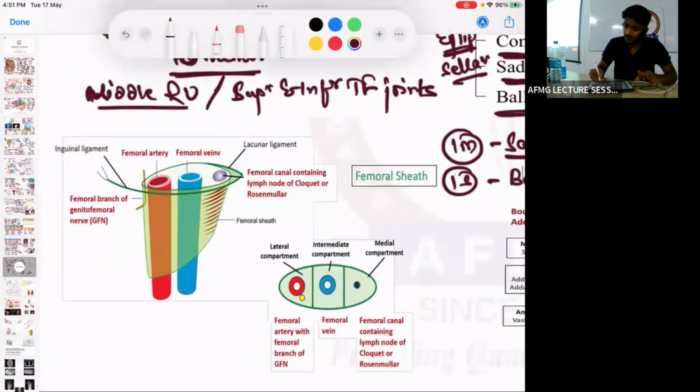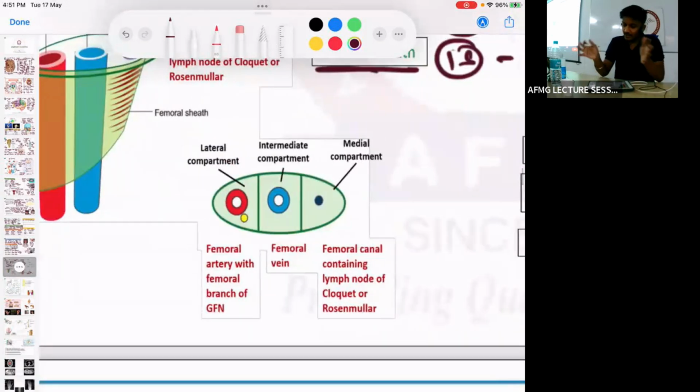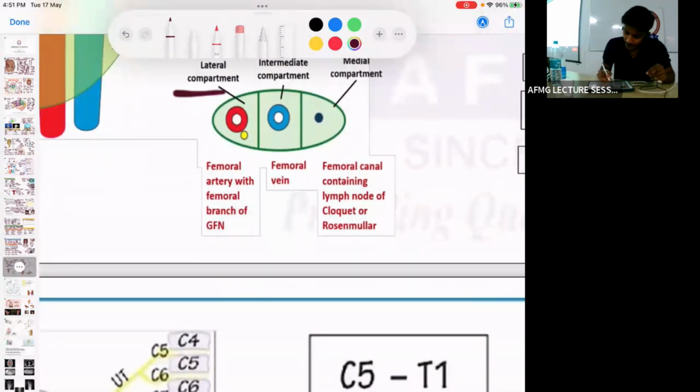Next, if I talk about this one, what do you see? Femoral sheath. So the femoral sheath is the sheath which forms a covering on the upper surface of these vessels and nerves. Okay? And here you can see a femoral sheath usually has 3 compartments. The lateral compartment is known as the arterial compartment. Which 2 structures pass through the lateral compartment? Femoral artery along with the femoral branch of the genitofemoral nerve.